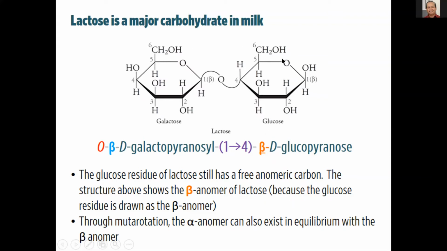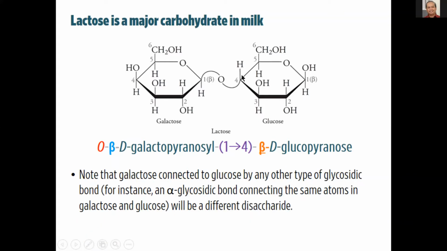But as is for lactose, this can interconvert between the beta-D-glucopyranose form and the alpha-D-glucopyranose form because of mutarotation. So the alpha anomer can exist in equilibrium with the beta anomer in aqueous solution.